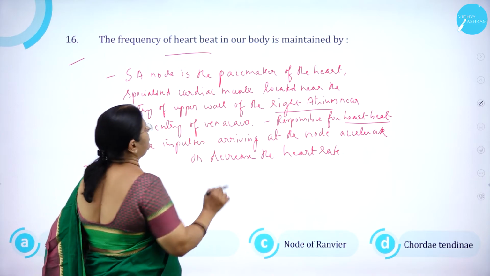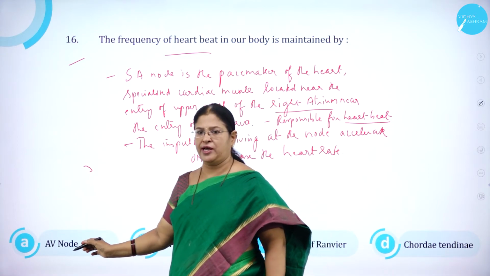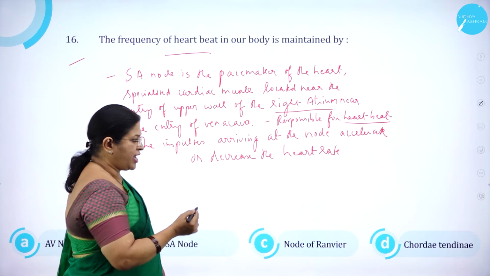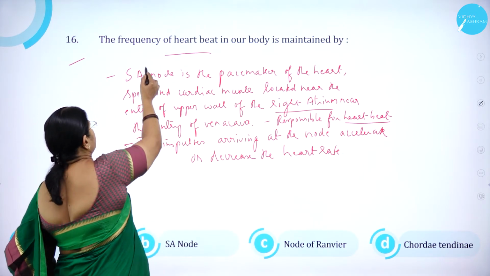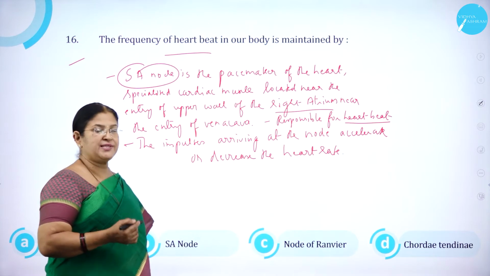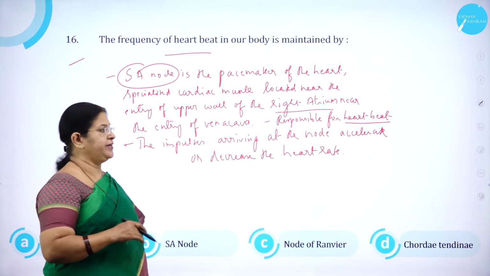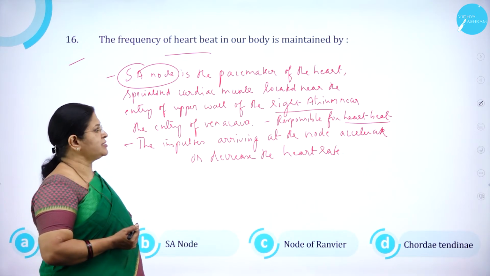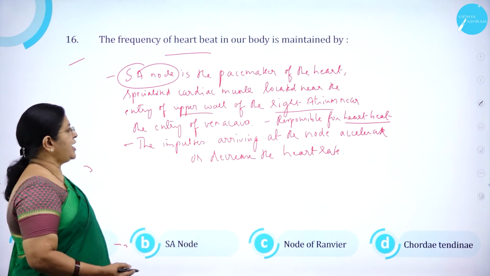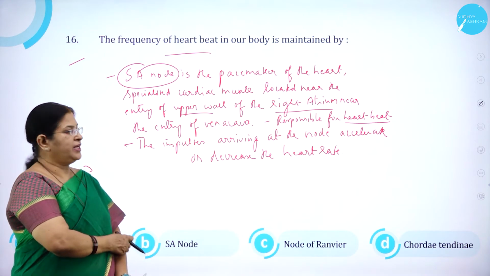The frequency of heartbeat in our body is maintained by option A, AV node, atrioventricular node, then SA node, sinoatrial node, node of Ranvier, and chordae tendineae. I think all of us know that sinoatrial node is called as the battery of the heart, or it is otherwise called as the pacemaker of the heart, which sets the rhythmic pace, that is the rhythmic heartbeat. And what is it? It is a specialized cardiac muscle located near the entry of upper wall of right atrium or right auricle, and almost near the entry of the superior vena cava.